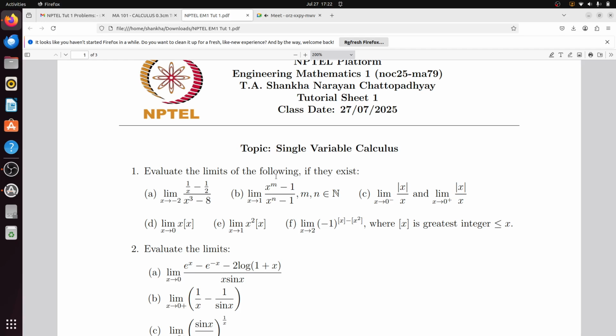The answer is no. Sometimes the limit may not exist, but if the limit exists, then the limiting value is always unique.